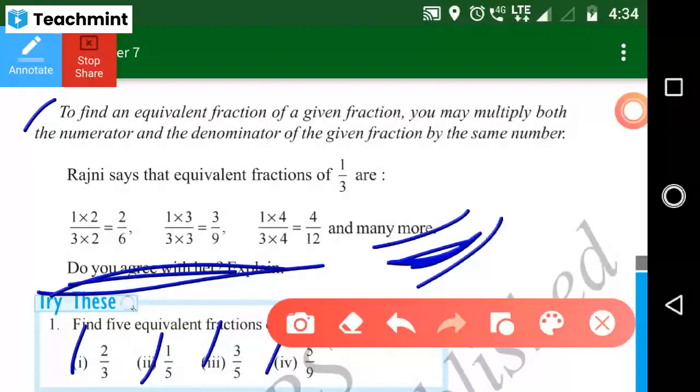Others, do it fast. Ma'am, for the second one also, do we have to start from 2 by 2 or 3 by 3? Yes, of course. Every time you are going to find equivalent fractions, at that time you just start from 2. 2 by 2, 3 by 3, like this. Go, read fast.